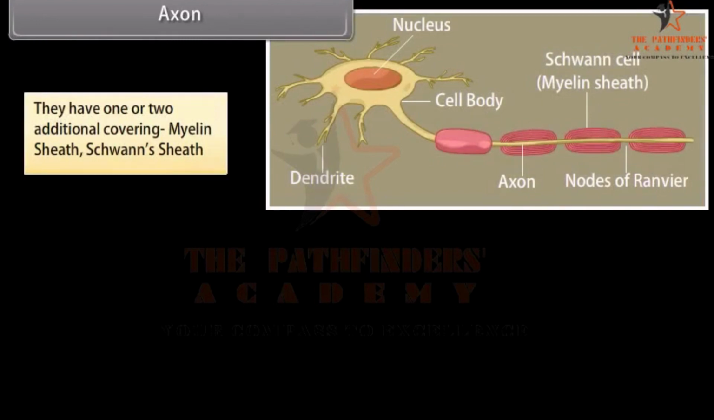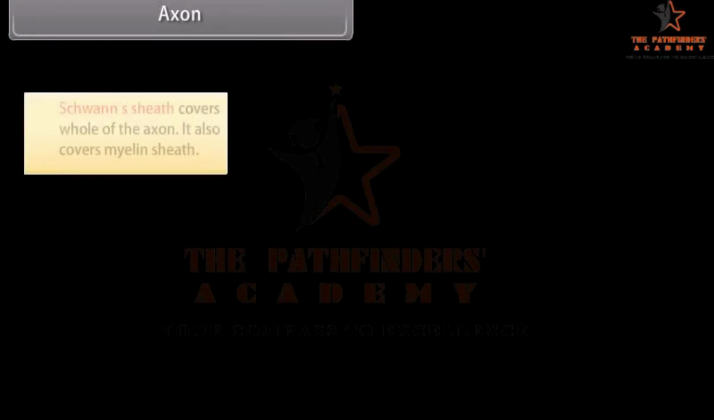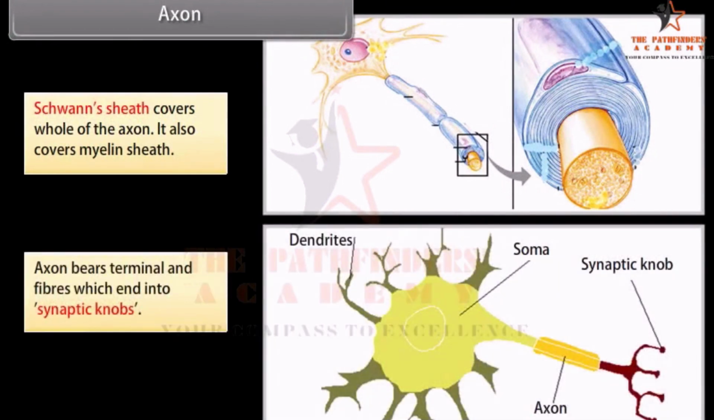Myelin sheath, Schwann sheath. Myelin sheath around the axon is an insulating and protective sheath. At certain places, the myelin sheath is absent, and that area is known as the node of Ranvier. A Schwann sheath covers the whole of the axon. It also covers the myelin sheath. Axon bears terminal fibers which end into synaptic knobs.